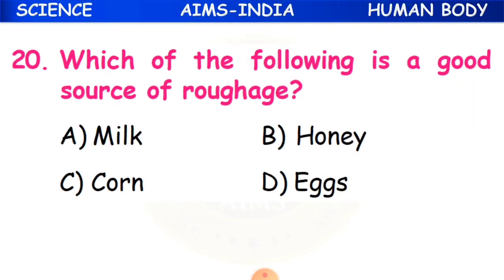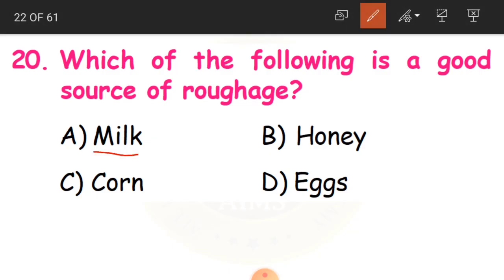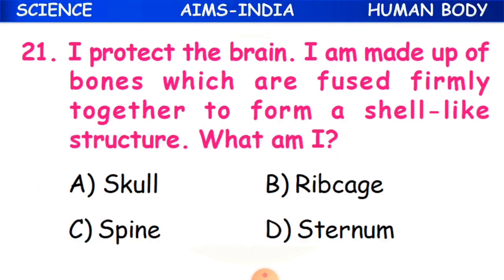20th question. Which of the following is a good source of roughage? Good source of roughage. Either milk, honey, corn or eggs. Okay children, it is corn. See, you have a good source of roughage here.